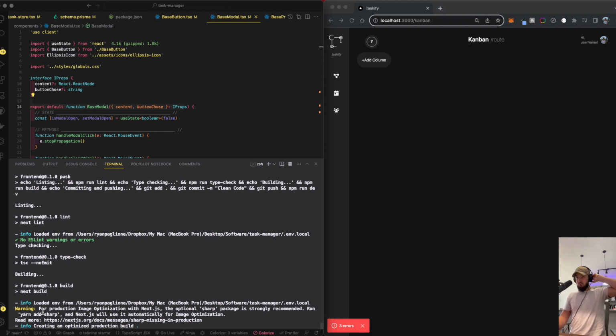Let's see, loaded env warning for production, image optimization. Okay, that's just kind of like optimization stuff, not a huge deal. We could definitely do that on production or on deployment down the road. And it looks like we're getting a build out of this. So this is awesome, guys.